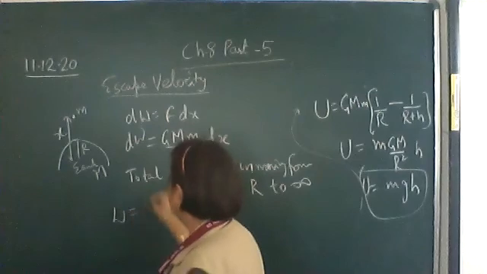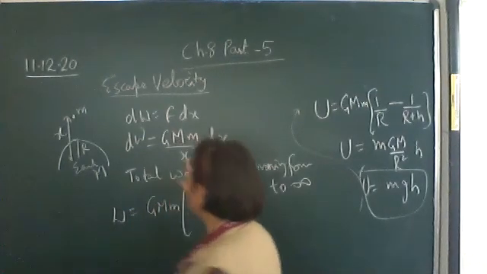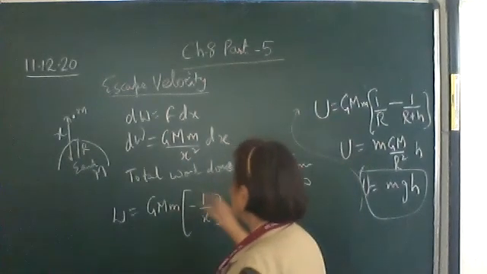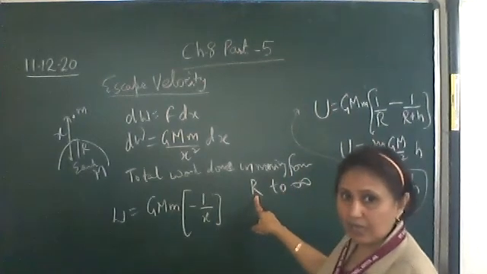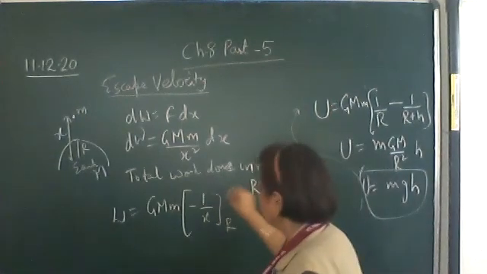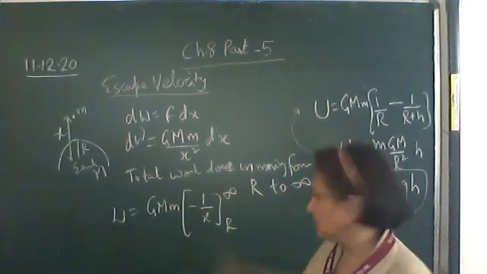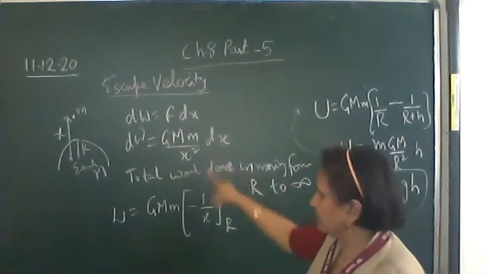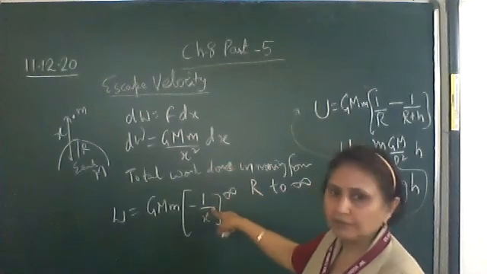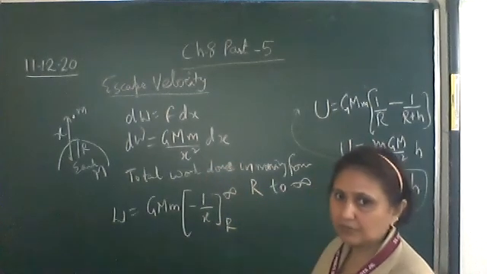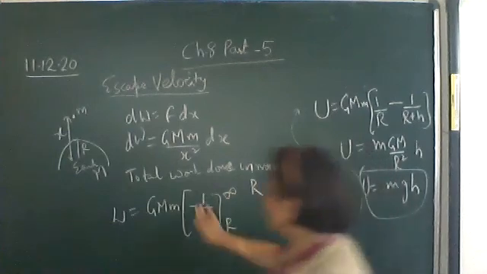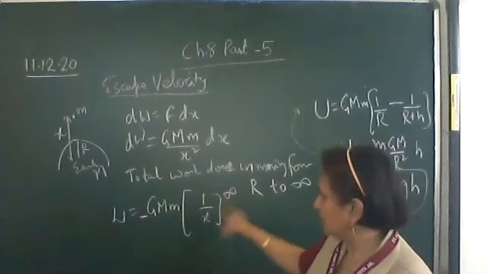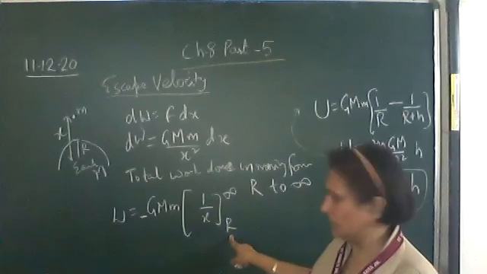So integrate: GMm outside, the integration of 1 upon x square is minus 1 upon x, in the limits R to infinity. We have already done so many of these, so I have omitted two or three steps in between which you can write down. Substitute it over here, integrate it, put the integration sign and write the limits R to infinity. Take this minus sign outside. So minus GMm into 1 by x. Now put the limits: 1 upon infinity minus 1 by R.